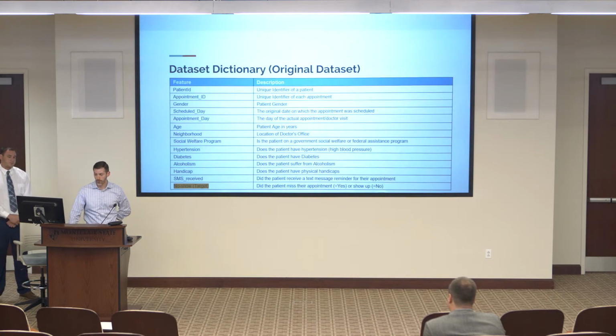This is just a view of the original data set. So we have some patient identifiers, we have some patient details such as different conditions that they suffer from. We have our time elements, so when the appointment was scheduled, and the day that the actual appointment was for. And then I just highlighted our target variable, which is the no-show. So this is, did the patient miss their appointment? Yes. Or did they show up? No.